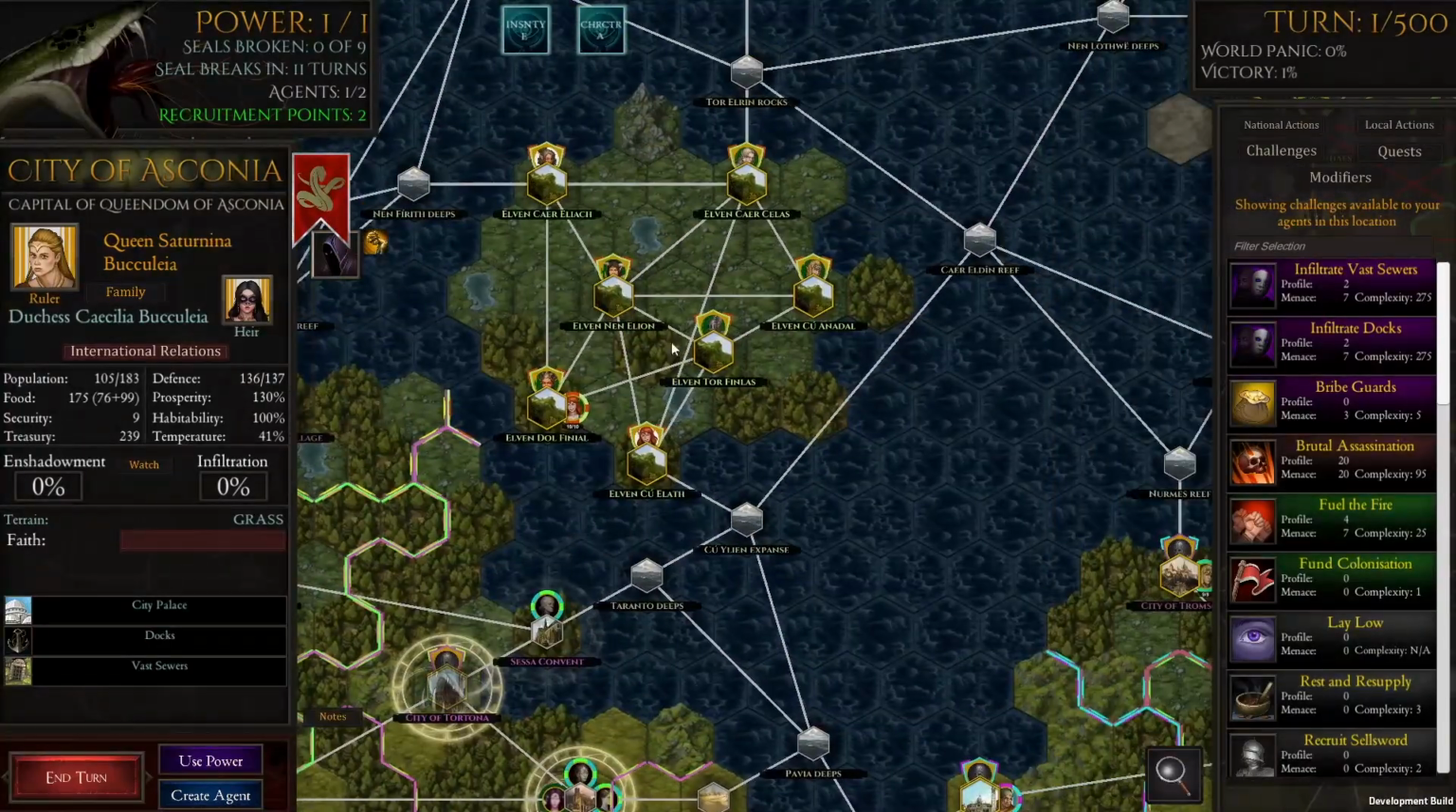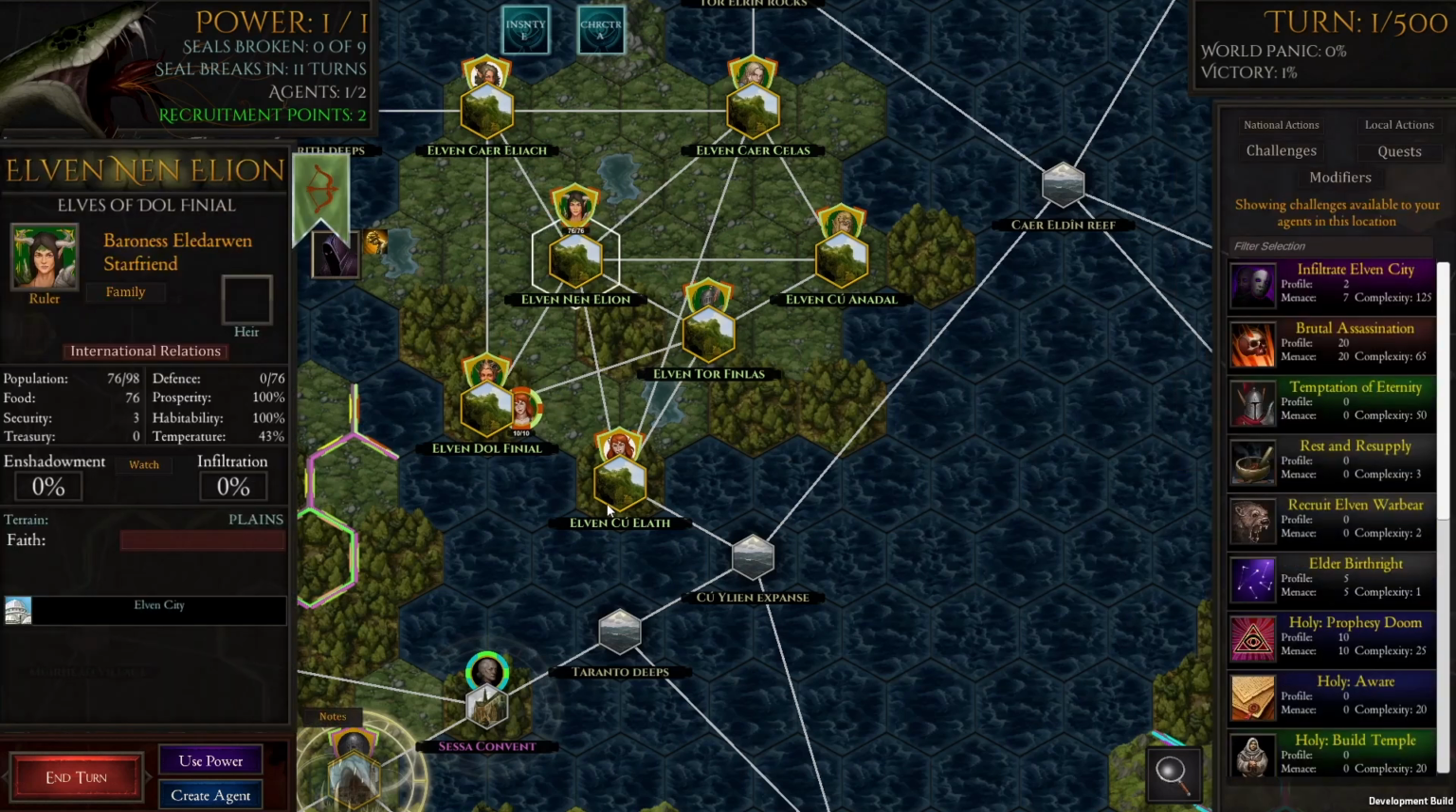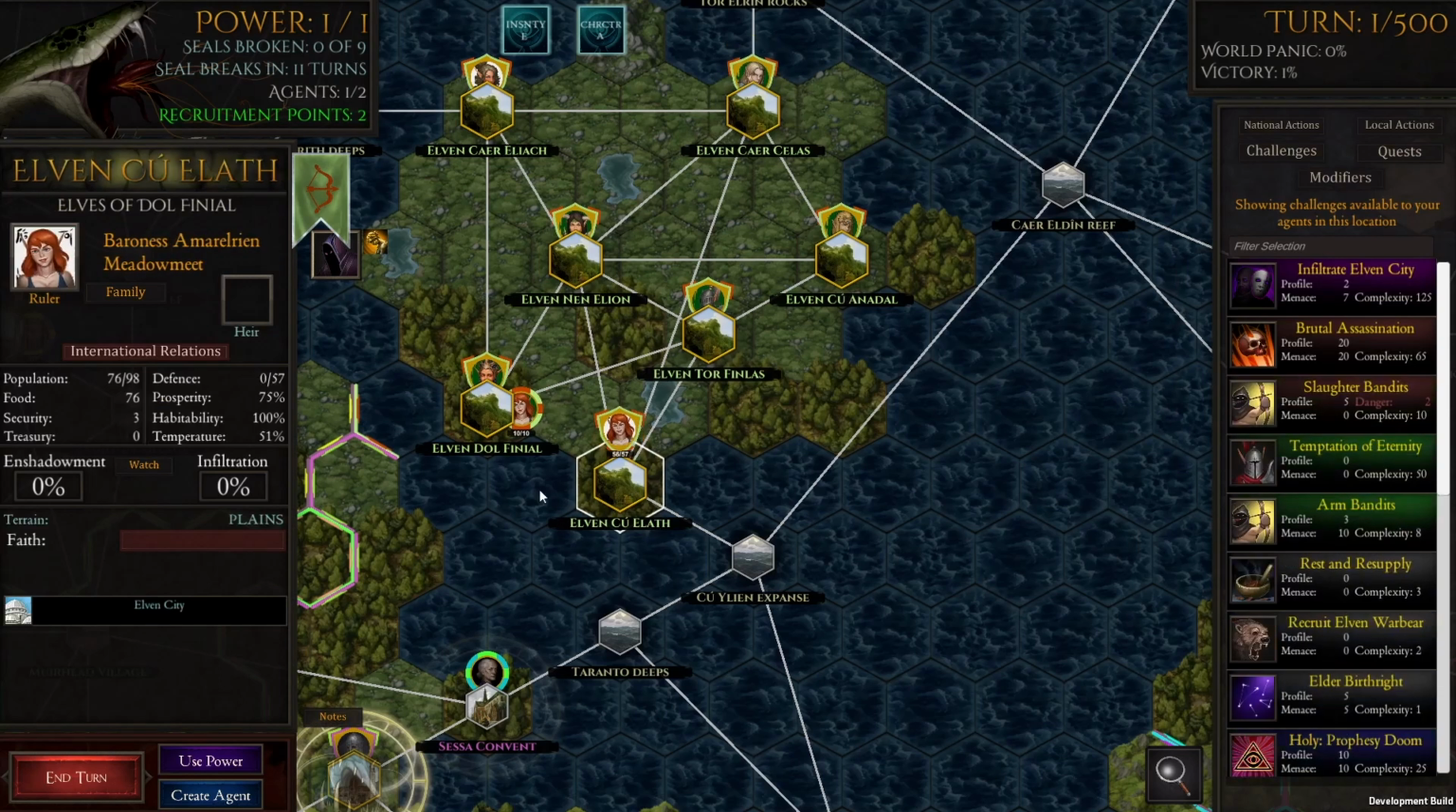Suddenly you've got... Oh, look at this. Elven Island. How cool is this? Elven Tor Finlas, Ku Anadal, Ke Kellas, Ke Elak, Eliak. I'm going to guess these are Ke... I think that's Welsh for castle, I think. So I'm going to guess these are Welsh. Elath.